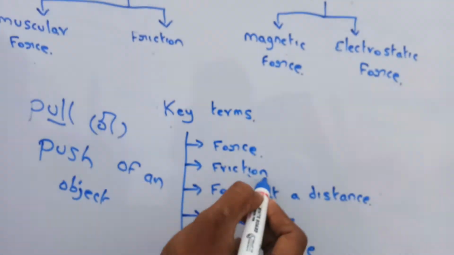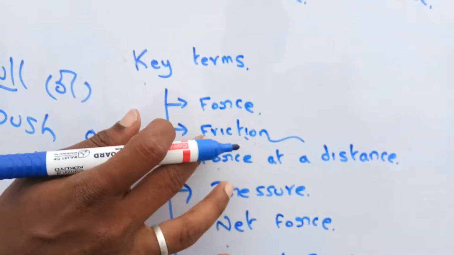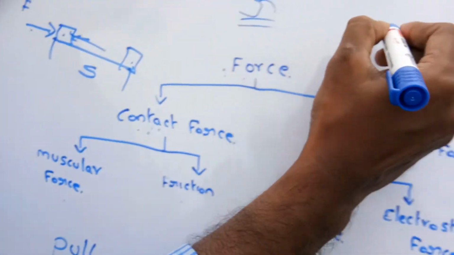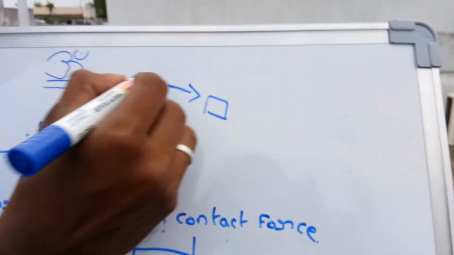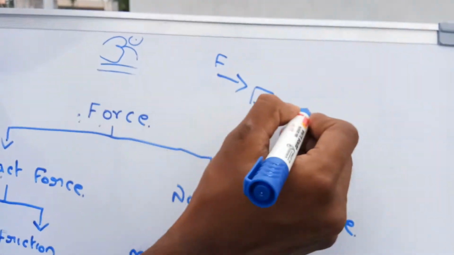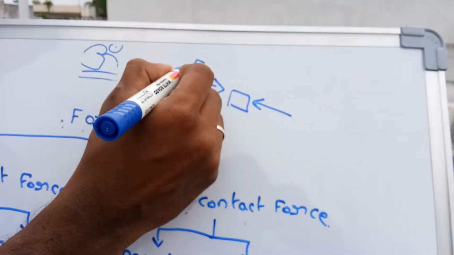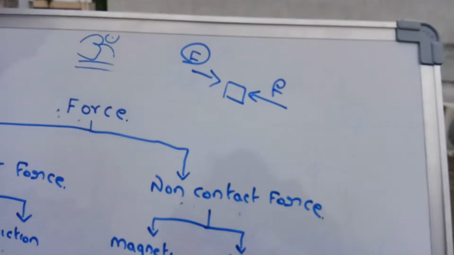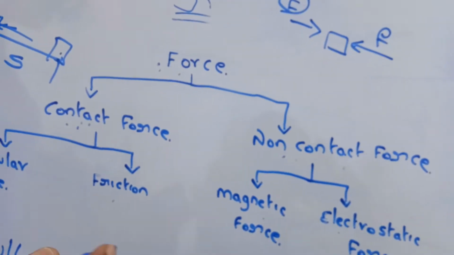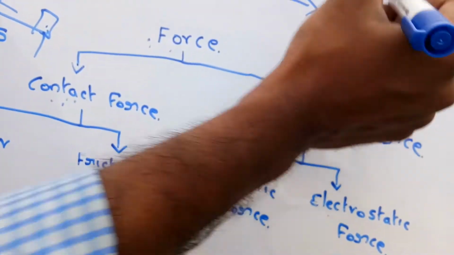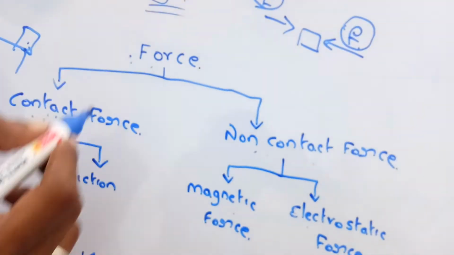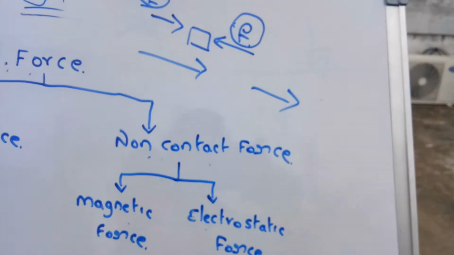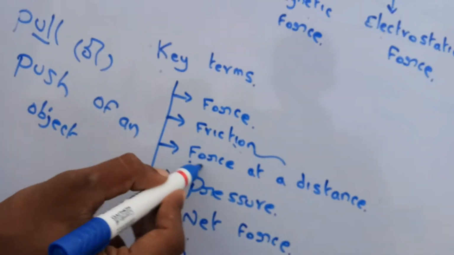The next term we are going to discuss is friction. Friction is nothing but the resistance of a body. If we apply force in this direction, the opposite direction to the force is friction. The best example is walking on the ground. Because of friction only we are able to walk. Otherwise, if there were no friction, we could not walk or move from one place to another. Clear?